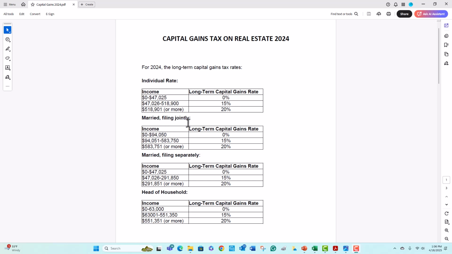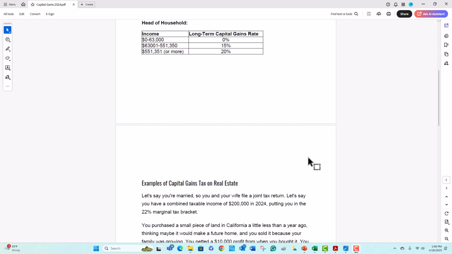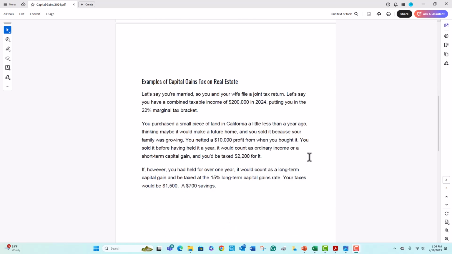So if you're married, filing jointly, here are the rates. If you're married, filing separately, it's these rates. All this should sound familiar to you. And if head of household applies, these are the rates. Now, let's look at a model here quickly, just to hopefully clarify this.